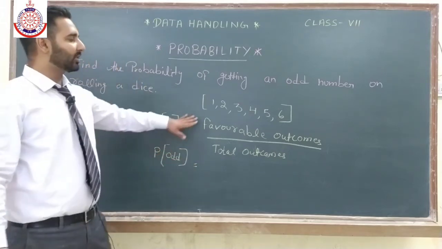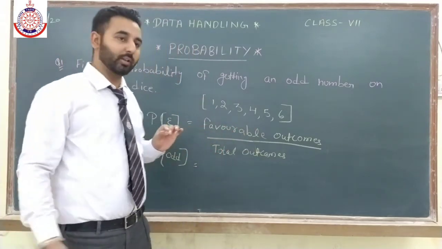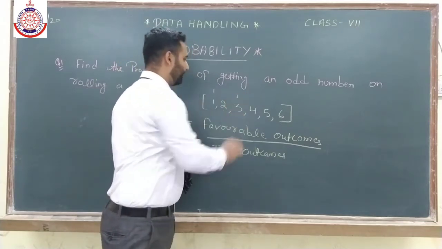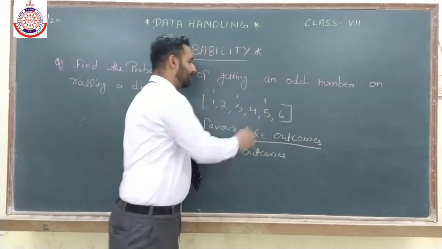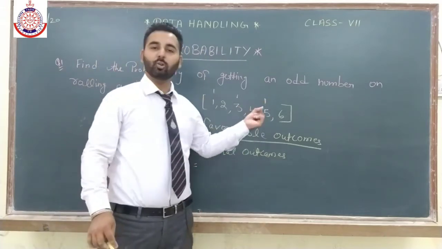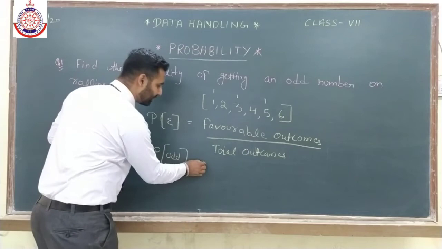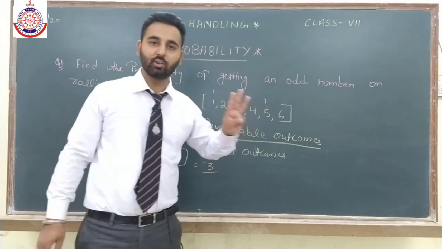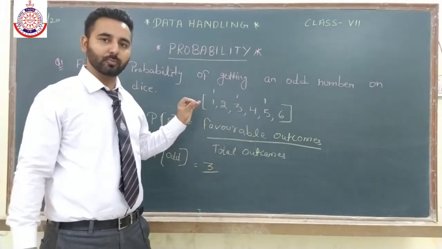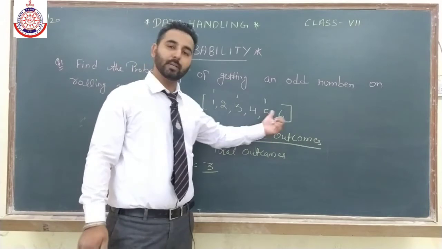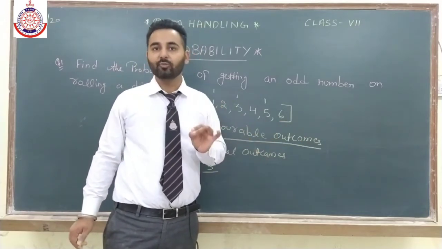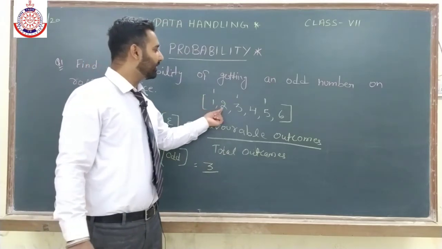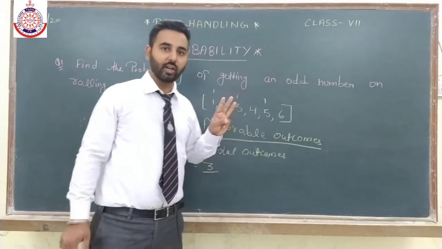Fine. So check from the sample space how many odd numbers you are getting. 1 is an odd number. Second odd number 3, and third odd number is 5. So total 3 odd numbers I am getting. So my favorable outcomes are 3. Fine. Because 1, 3 and 5, there are 3 odd numbers. Some students used to do mistake here. They used to write 1 plus 3 plus 5. That is completely wrong. We have to check numbers. How many odd numbers we have. So here we have 3 numbers which are odd in nature.